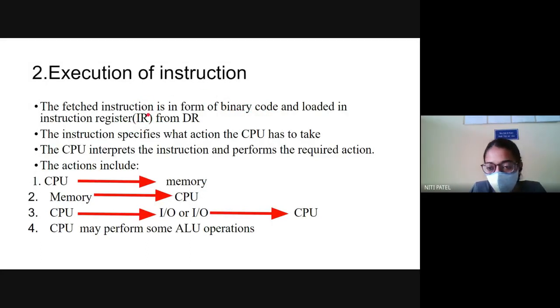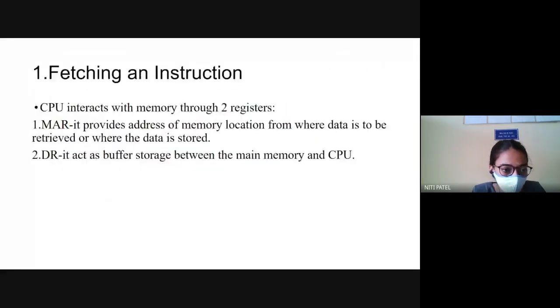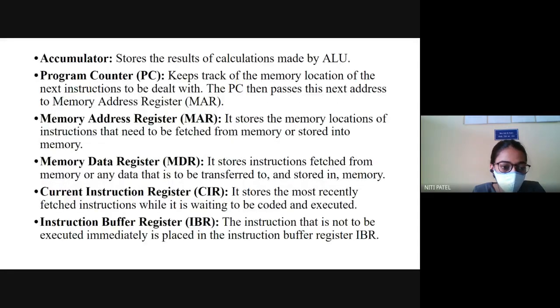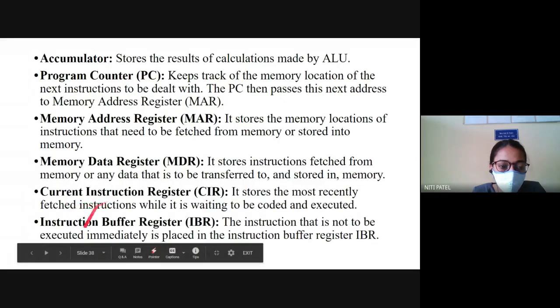We have seen two types of IR. One is the current instruction register and one is the buffer instruction register. What is the current instruction? The one that has been executed recently goes to current execution, and the one that is yet to be executed will remain in the buffer register. If you don't remember, it was there over here. See these two parts: the current instruction and buffer instruction register.